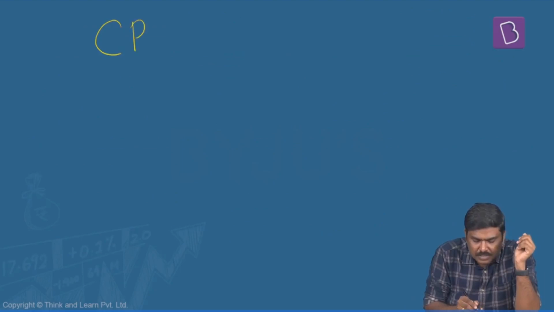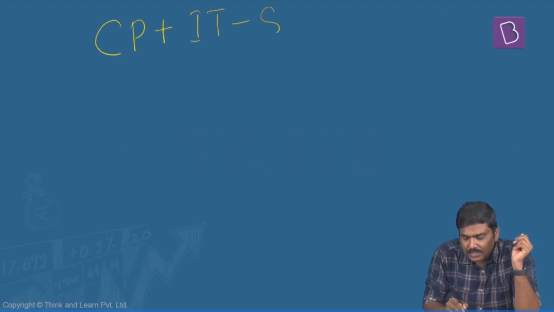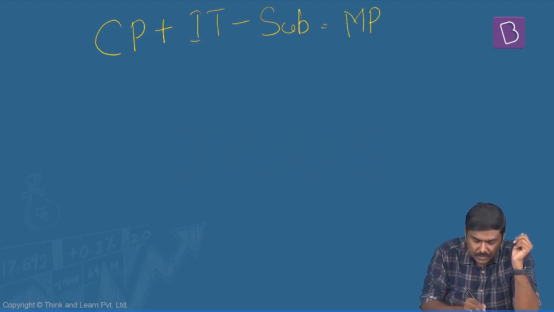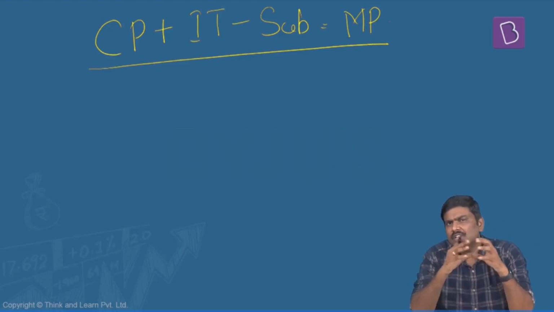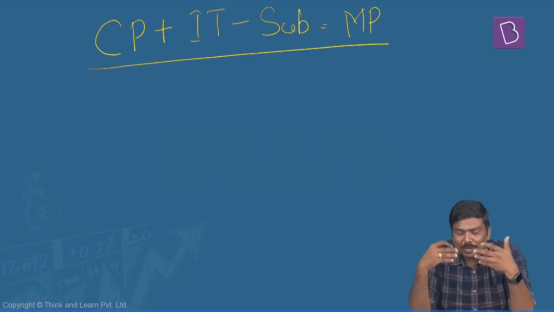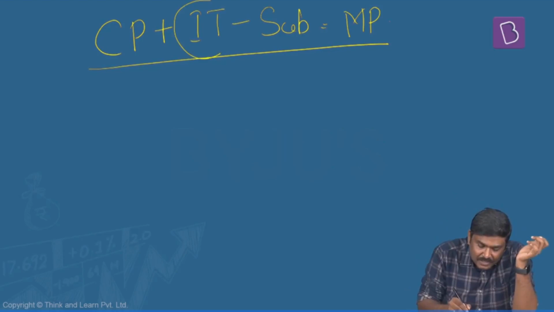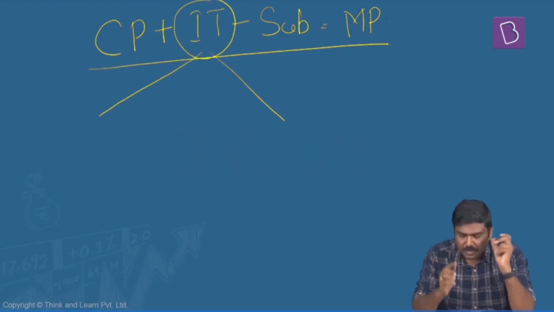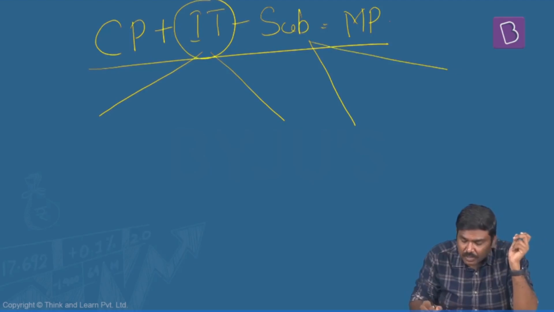Now, if you remember earlier, I had used this particular formula. I had started from cost prices, then there were indirect taxes, and then subsidies, to arrive at market prices. Is it okay? But within this, there is one very important change. The new methodology says these indirect taxes that I have written here are of 2 types. These subsidies are of 2 types.